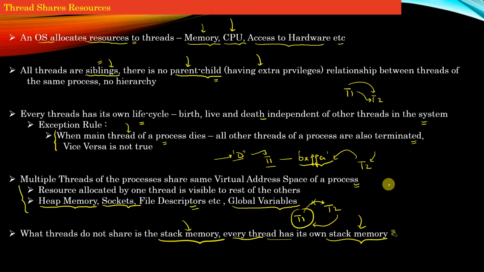This is very important from an interview perspective, that you are often asked what are the resources which are shared among the threads of the same process. So these are the resources, and what is the resource which is not shared between the threads of the same process? Such a resource is stack memory, right?